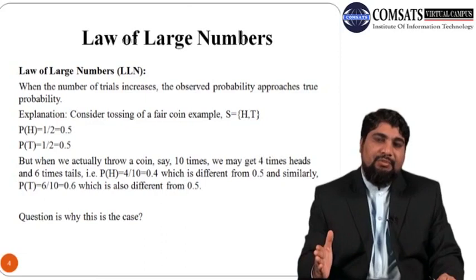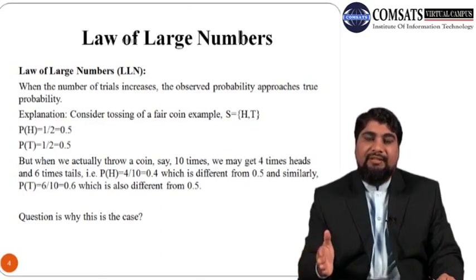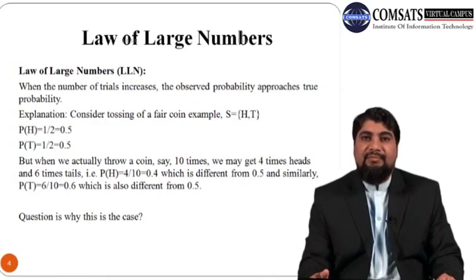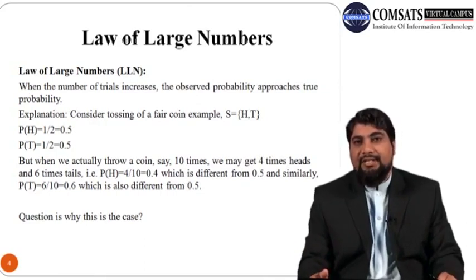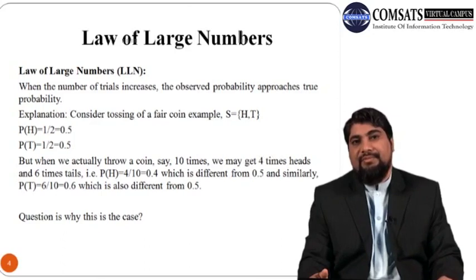So when a coin is fair, the true theoretical probability of head is 0.5 or 50%. And similarly, the theoretical or true probability of a tail is also 50%.